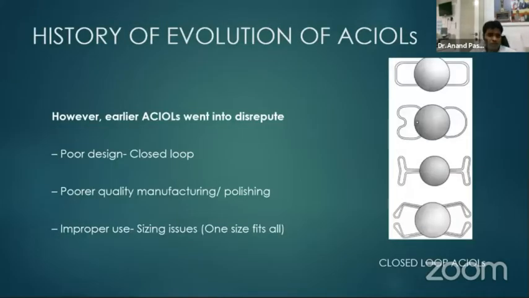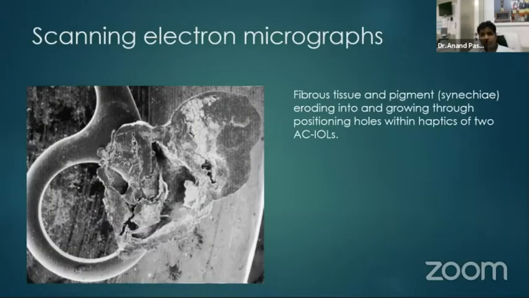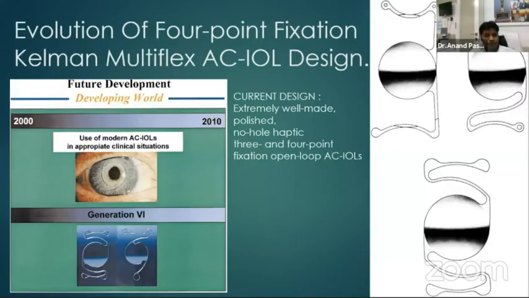These were primarily closed loop IOL designs of the anterior chamber, and they had poor design, poor quality of manufacturing and poor polishing, and they had a lot of issues as not much was known about the sizing issues, and a one size fits all technique was used for these IOLs. This often led to fibrous tissue and pigments eroding into and growing into the holes of the haptic, which caused synechia and raised intraocular pressures, and the IOLs coming close to the corneal endothelium.